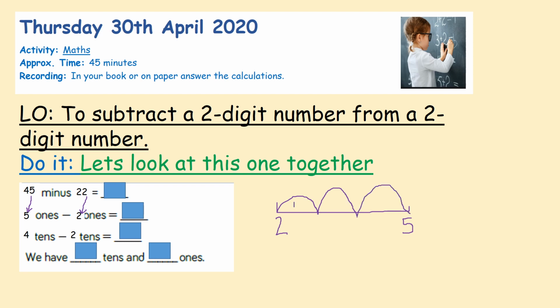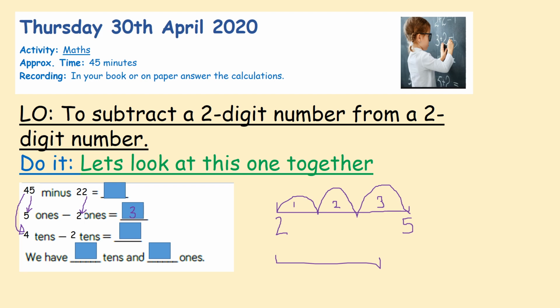So how many fingers did it take you to jump from 2 to 5? So 1, 2 in your head, 2, 3, 4, 5. It took us 3 fingers of jumps. So we have a jump of from 2 to 5. The difference is 3. Then we're going to do our tens. So how many tens is in 45? There are how many tens in 45? There are 4 tens in 45.